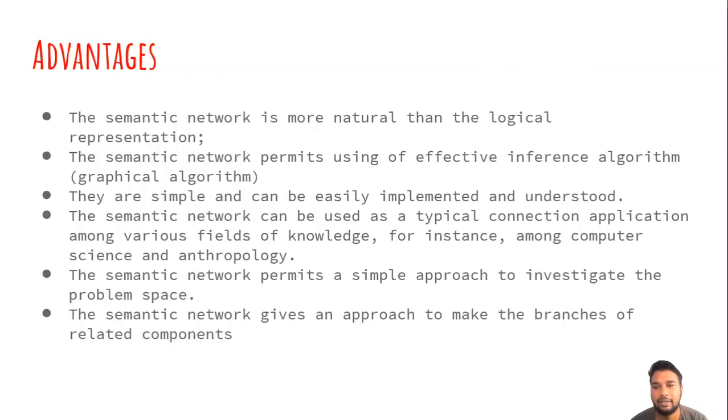So, what are its advantages? Some of its advantages are: the semantic network is more natural than the logical representation. It permits the use of effective inference algorithms, that is graphical algorithms. They are simple and can be easily implemented and understood. The semantic network can be used as a typical connection application among various fields of knowledge, for instance, among computer science and anthropology. It permits a simple approach to investigate the problem space. It gives an approach to make the branches of related components. So these are its advantages.